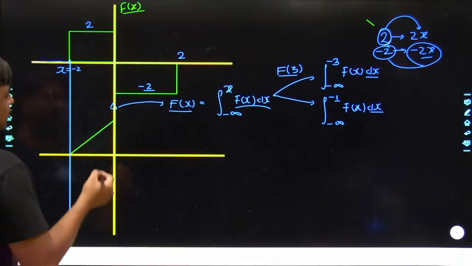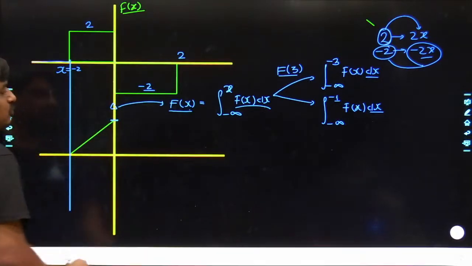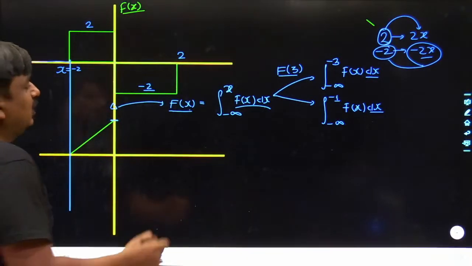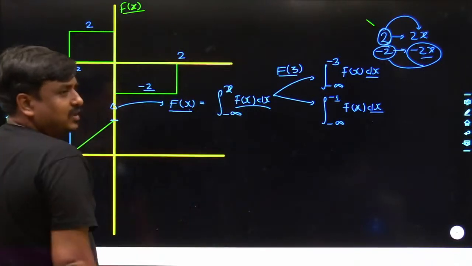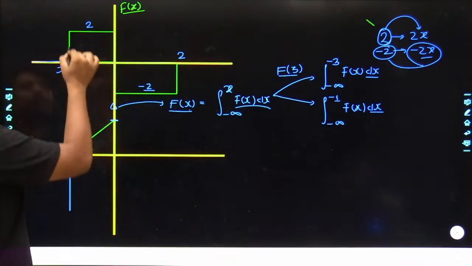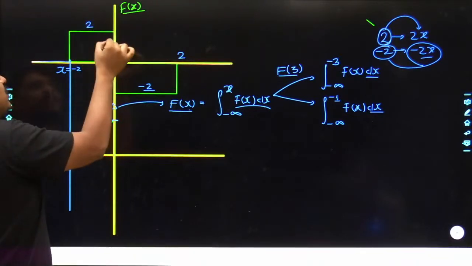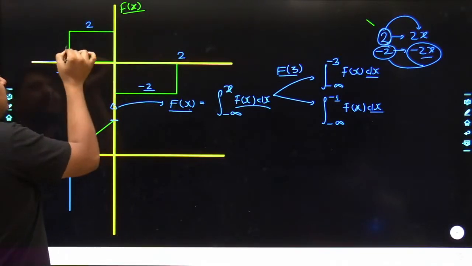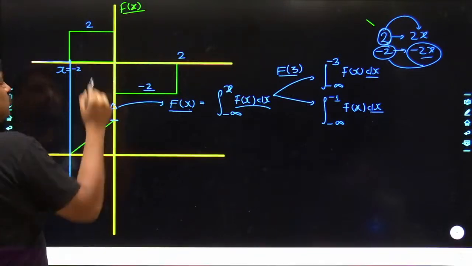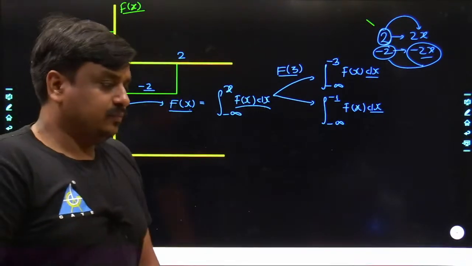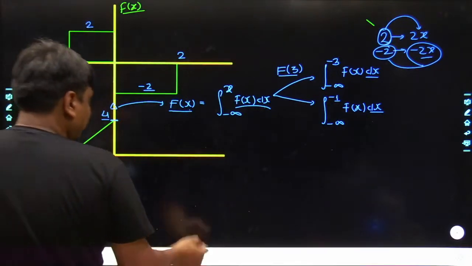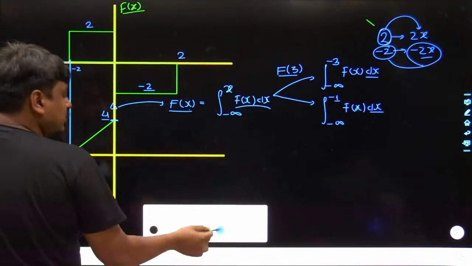May I know what would be the worth at x equals 0? It would be the very same as the integration from minus infinity to 0 of f(x) dx. Worth is also known to me. That would be the very same as the area which has been encapsulated till this region. That would be 2 into 2, that would be 4. Could you understand what I am saying? In the same sequence, if you go towards the right hand side, the same chronology can be followed.